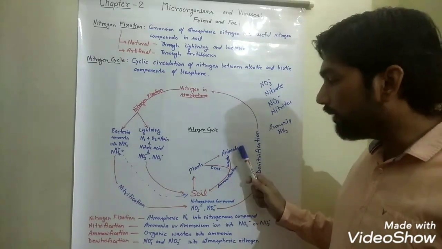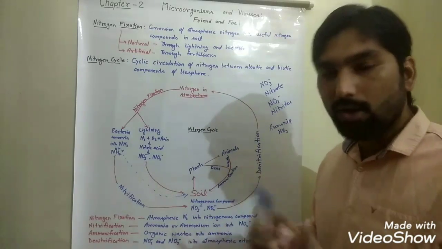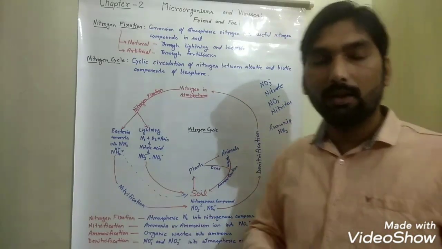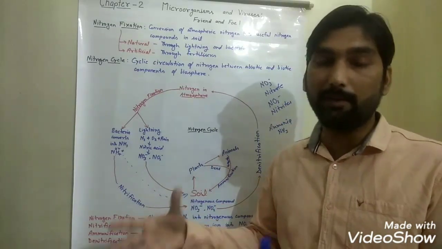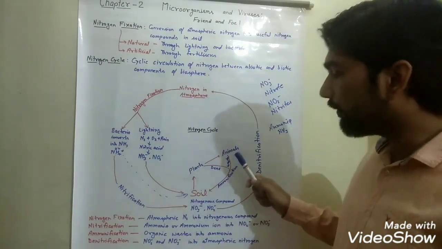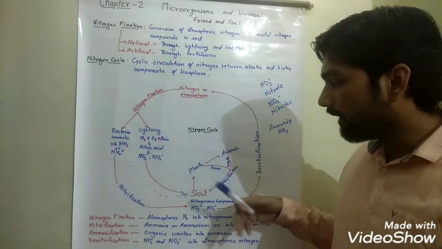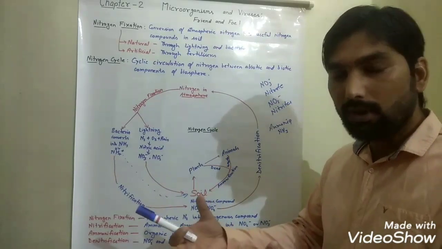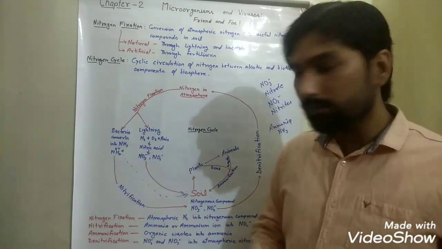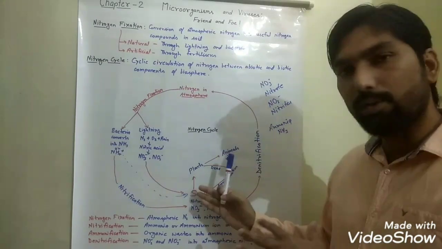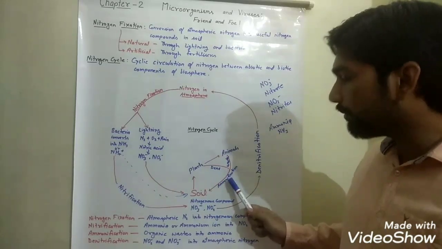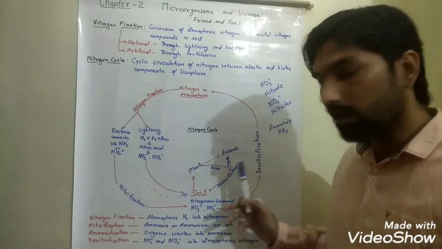When these plants and animals die, or when animals release their waste material, excrete their waste, then with the help of waste materials and dead and decaying matter, this nitrogenous compound again mixes into the soil, and this process is known as ammonification.